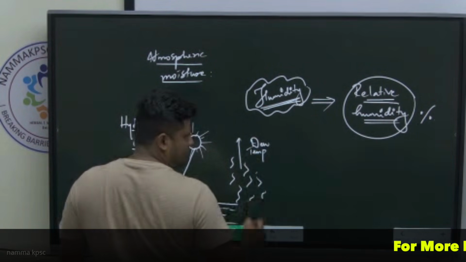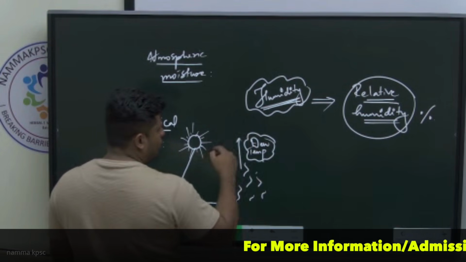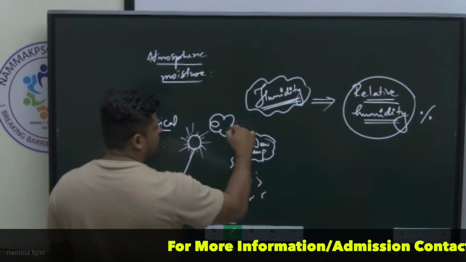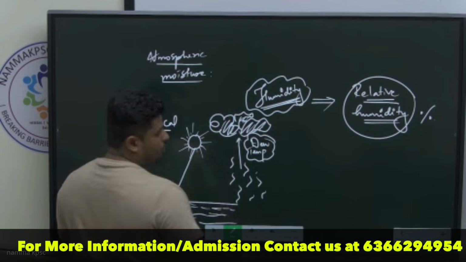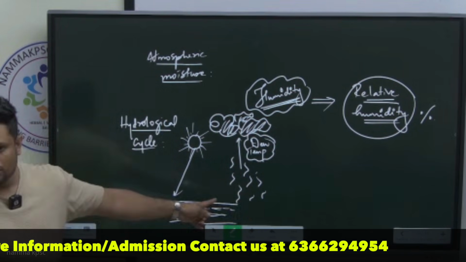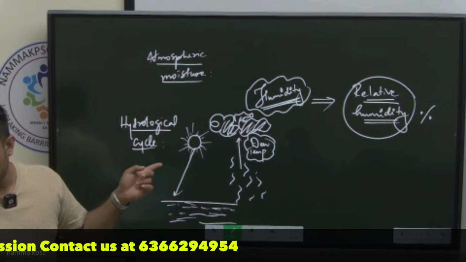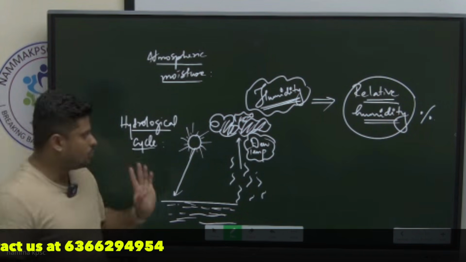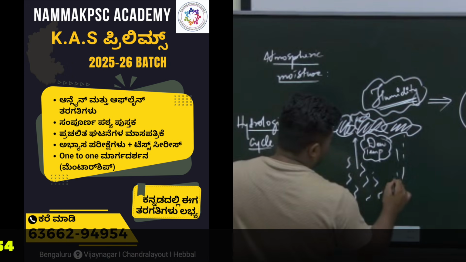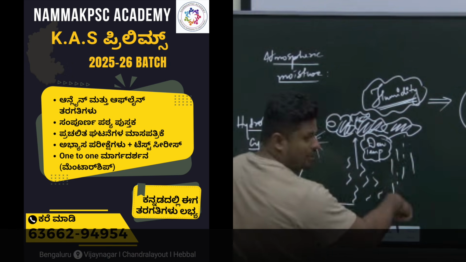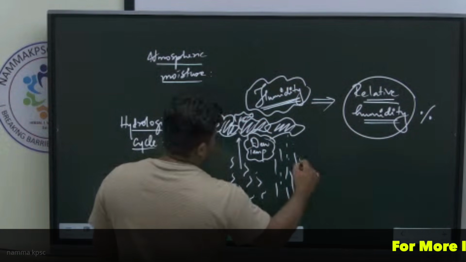At one point we reach a temperature which we call the dew point temperature, that is when condensation happens. Condensation is a process of reconversion of gas into either solid or liquid, ice crystal form or water droplet form. Once the base of this cloud becomes heavy, what happens? Precipitation. You draw a straight line, this is precipitation.